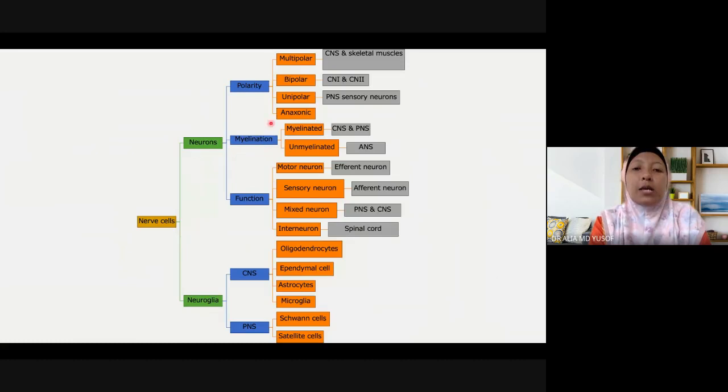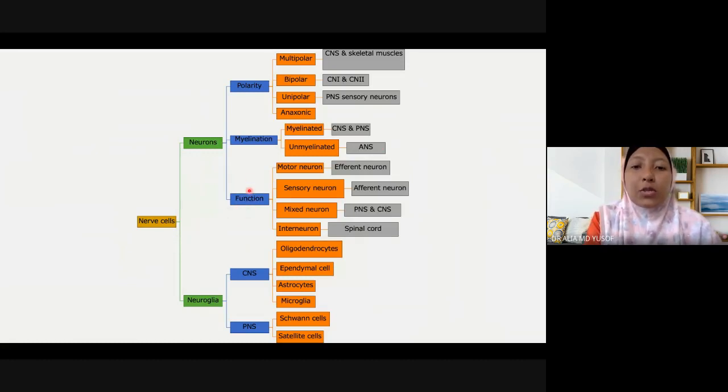Okay. If you decide to classify neuron by its myelination, you will find that neurons have two types. One is myelinated neuron, the other one is unmyelinated neuron. Most myelinated neurons are located in the central nervous system and peripheral nervous system. But unmyelinated neuron is usually located in the autonomic nervous system.